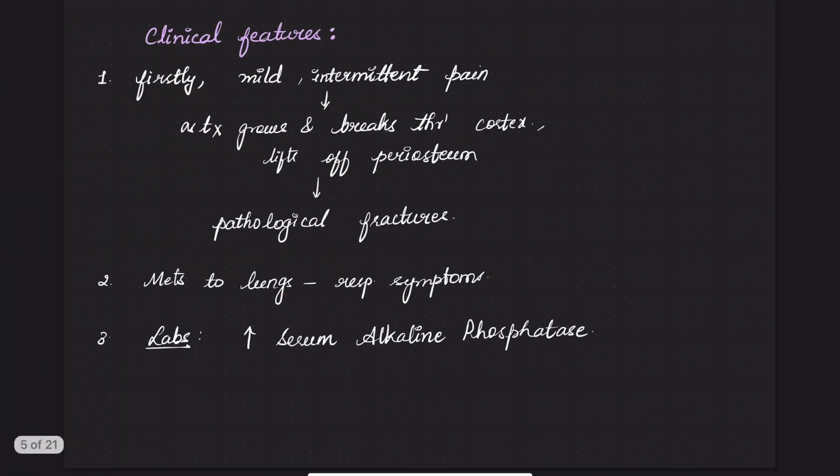Coming to the clinical features, firstly, it starts off with a mild intermittent bone pain, as for example when the tumor arises from within this cavity. Initially it is mild, intermittent pain. As the tumor grows in size, it breaks through the cortex and invades the adjacent tissue, and it lifts the periosteum. It ultimately leads to pathological fracture. The bone becomes fragile and very susceptible to fractures. That is called pathological fracture. Bones become fragile because of this overgrowth of the tumor.